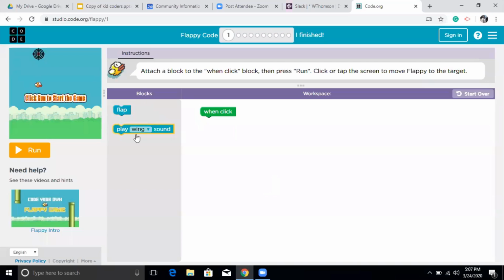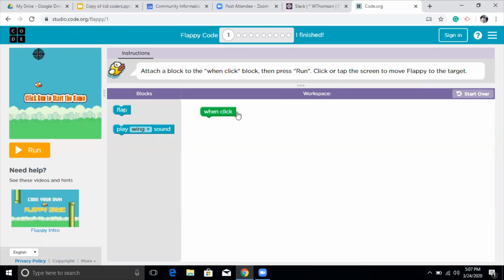So as you see, we have different blocks. It says play wing sound here. So we will see all the blocks here in the blocks column. These will be all the blocks which we can use for writing our code. And then as we go further, we can see that we can change those block codes too. We can make different combinations of block codes too.